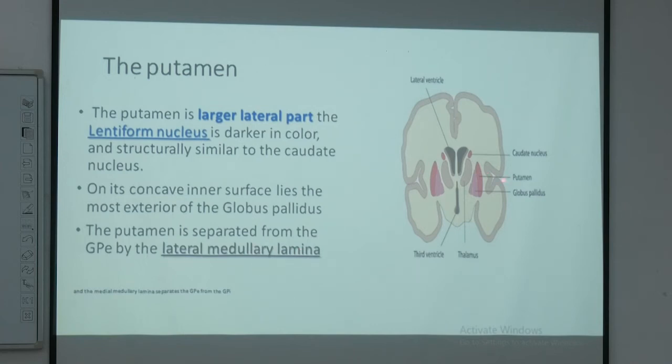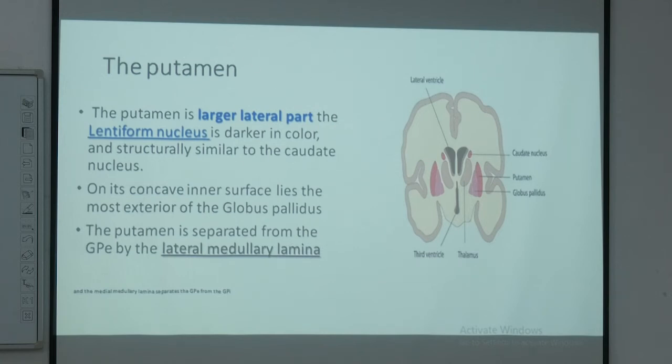So between the putamen and the globus pallidus, the other part of the lentiform nucleus, a very thin strip of white fiber runs, which we call the medullary lamina, separating them. This putamen, the lateral, larger part, is darkly stained compared to its medial counterpart.